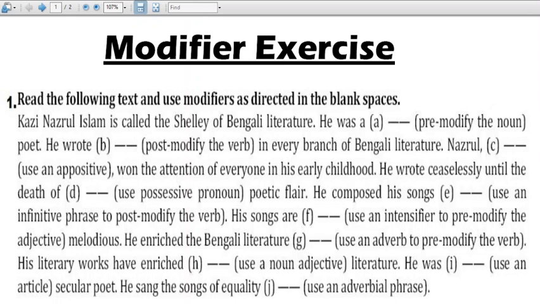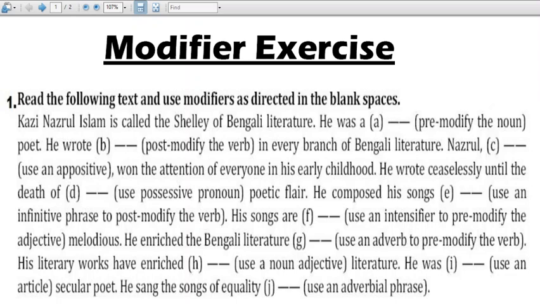He wrote dash in every branch of Bengali literature. Post modify the verb. As you see in the bracket it says post modify the verb, post means after, so the word that has to be modified is earlier, that is the verb, write means wrote, so we have to modify it. So post modify the verb, what modifies a verb is an adverb, so we'll take an adverb here.